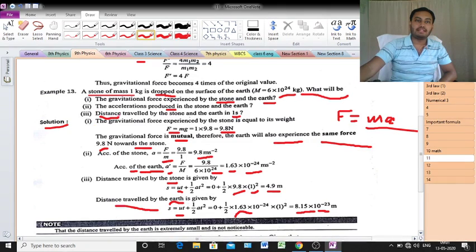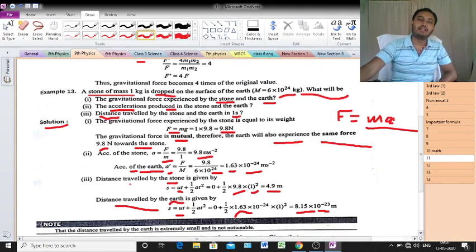Now if you want to calculate the acceleration, that means a equal to F by m. Clear? Put the value of F, 9.8 divided by 1 equal to 9.8 meter per second square. Again acceleration of the earth, that means a prime, is F by capital M. Put the value of capital M, the mass of the earth, 6 into 10 to the power 24. That means 9.8 by 6 into 10 to the power 24. If you calculate, you will get 1.63 into 10 to the power minus 24 meter per second square.